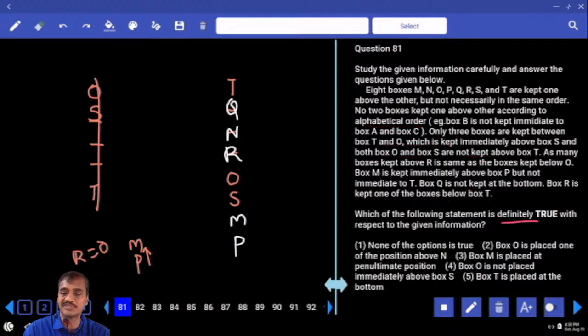And which of the following is definitely true? In this, O is placed at one of the positions above N. O is above N, that is false. And M is placed at the penultimate position, that is definitely true. Penultimate means last but one. Last but one and penultimate are one and the same.